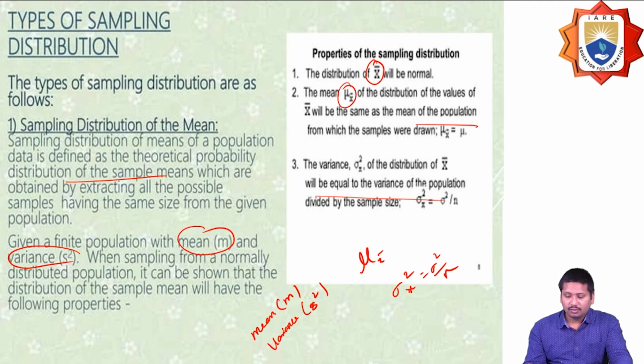So like this, the probabilities of sampling should be normal, the mean of the distribution should be the same as the mean of the population, and the variance should be sigma x square, equal to the variance of the population divided by the sample size.